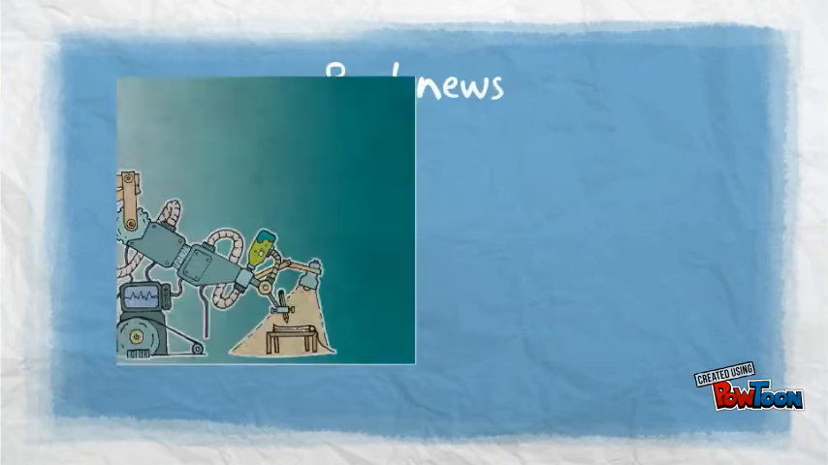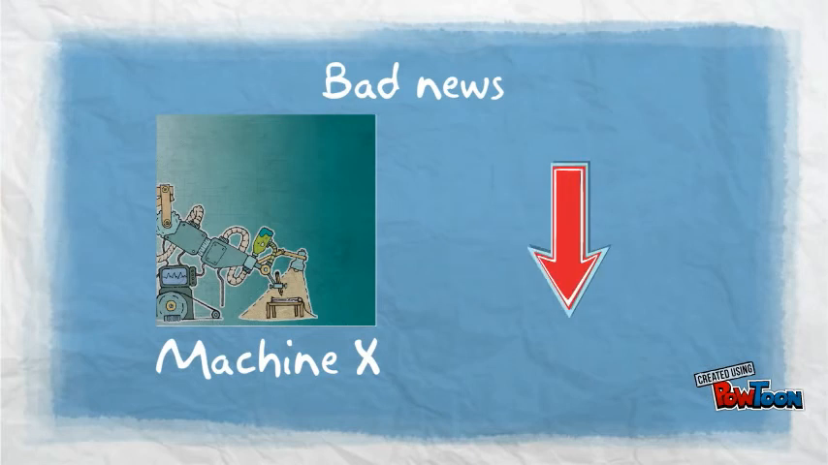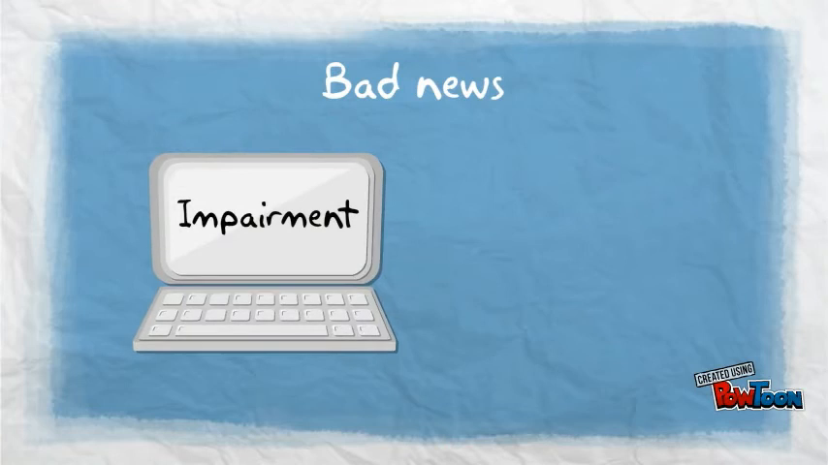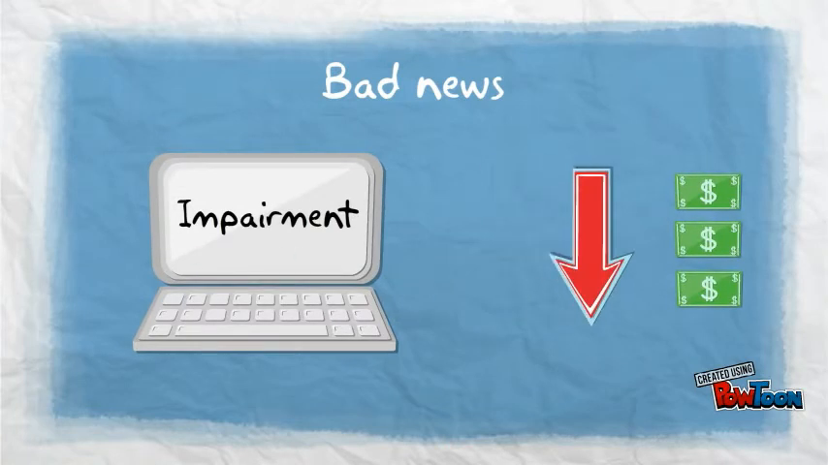The bad news is that the estimated useful life of machine X has decreased with, let's say, 5 years. This means that the company has to record an impairment on the machine's balance. This decline in value immediately reduces current earnings, which shows that the bad news is reflected in earnings very rapidly.